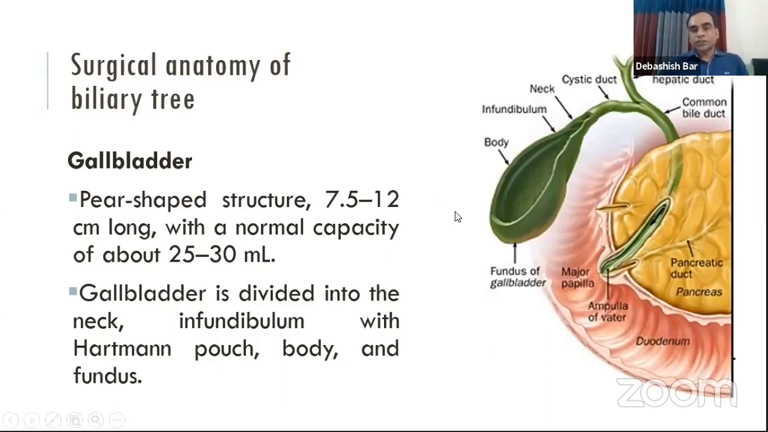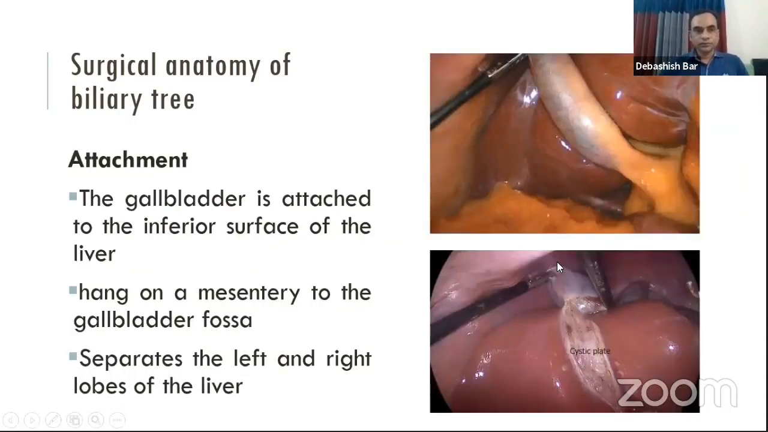Now about the gallbladder. It is a pear-shaped organ, we all know that, and its capacity is about 25 to 30 ml, and its parts are fundus, body, infundibulum, and neck. The gallbladder is attached to the undersurface of the liver by a mesentery that is attached to the gallbladder fossa.